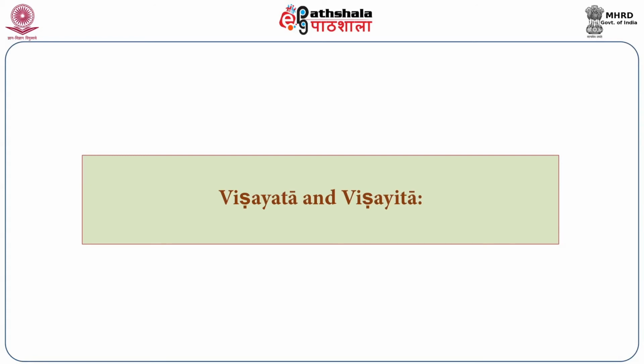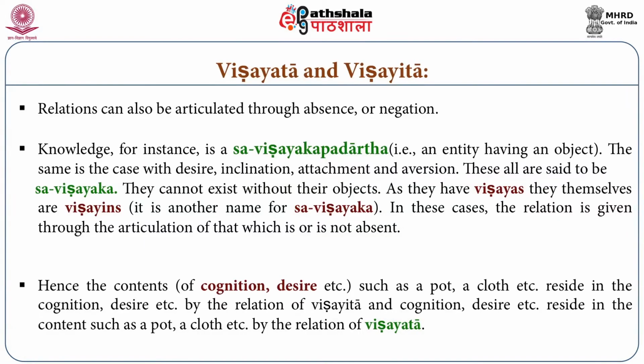Another thing to note about these concepts which we are talking about, there are some relations like Vishayata. Vishayata is a kind of relation. Vishayita is another kind of relation. As I had explained just a few minutes earlier, the property of the base relatum is taken as a relation.